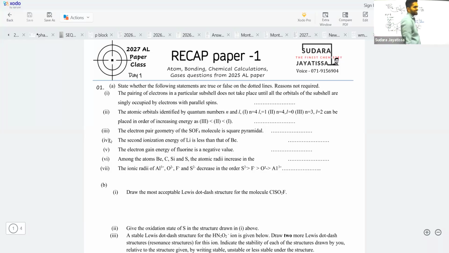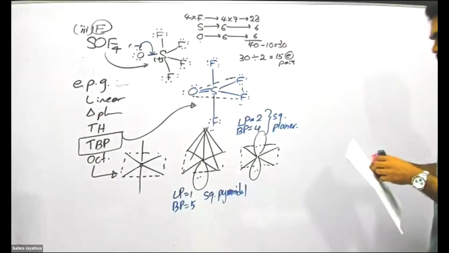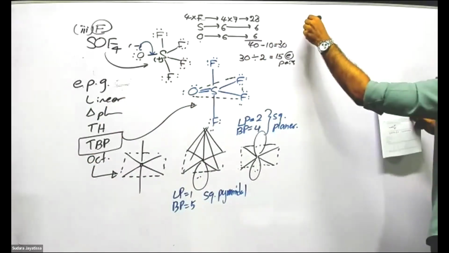You think about the first ionization, that's all. Those who put this as correct are thinking about the first ionization. Second ionization: you are removing another electron from lithium plus. So this is false.